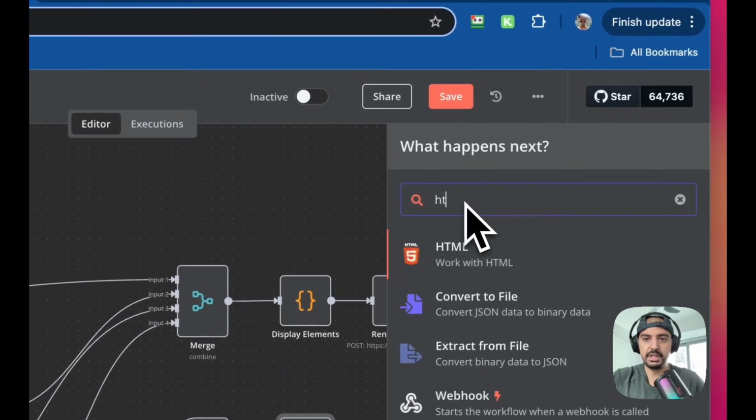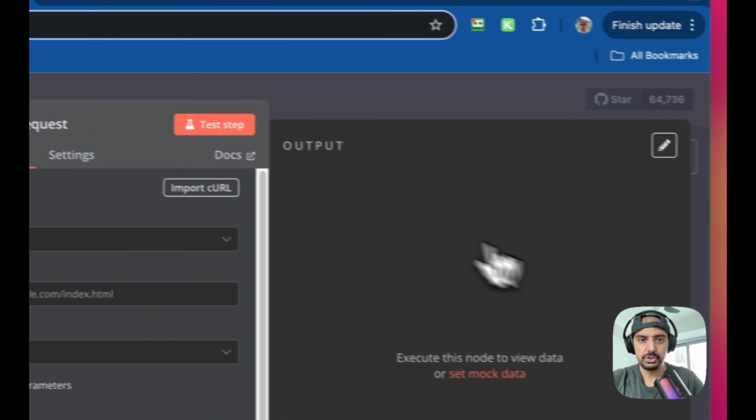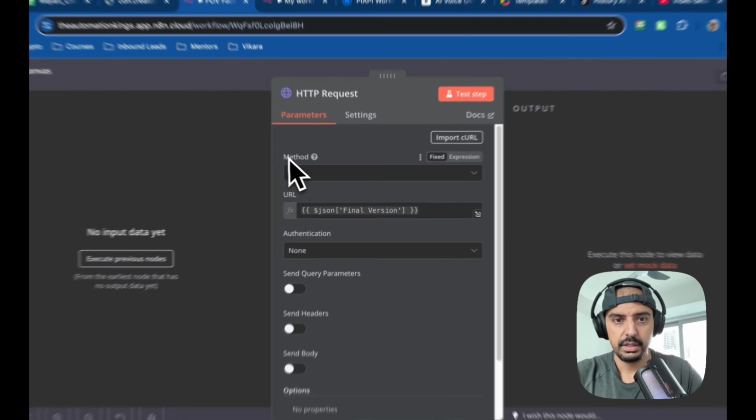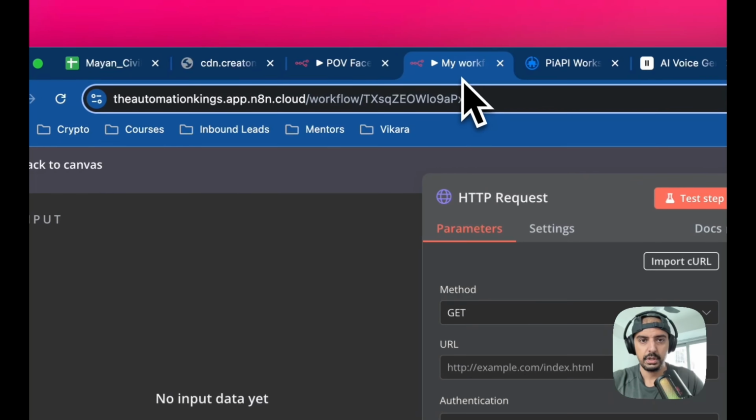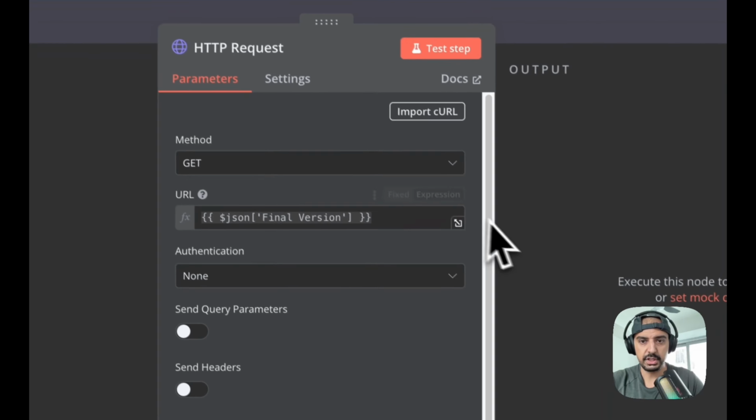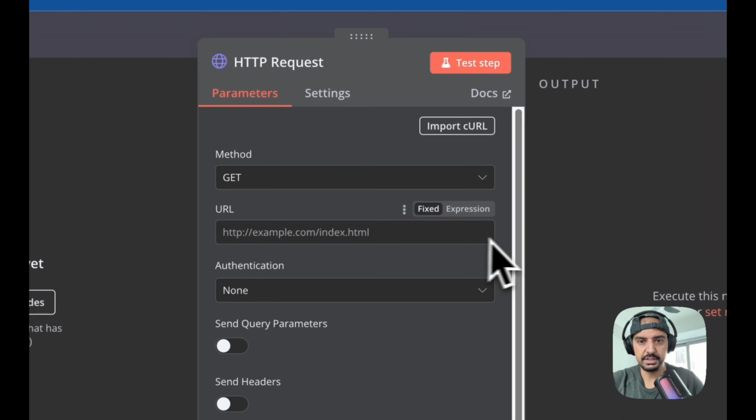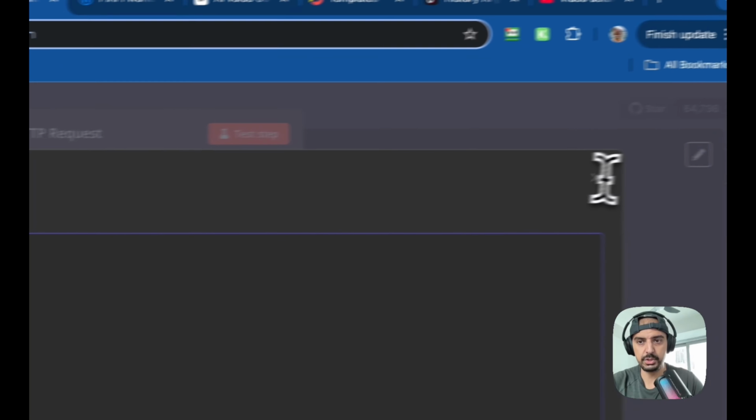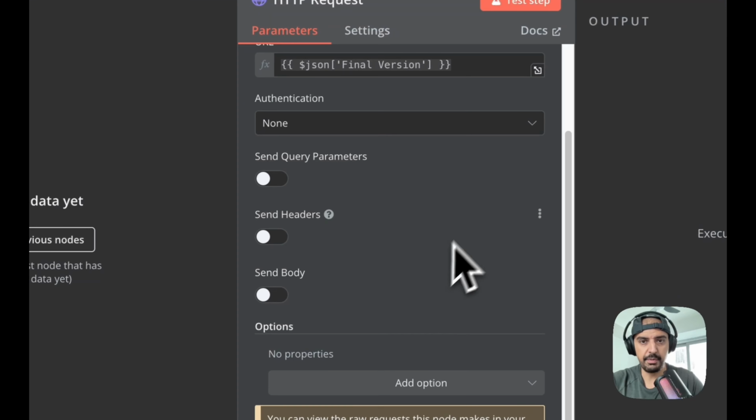And the next module is going to be an HTTP request. So this time it's going to be a get, and for the function you can just do JSON final version. Okay, so if I go into here, I'm just going to get the expression code, paste that here. Right, so the final version is going to be URL. Okay, and then for everything else, you just leave it blank.